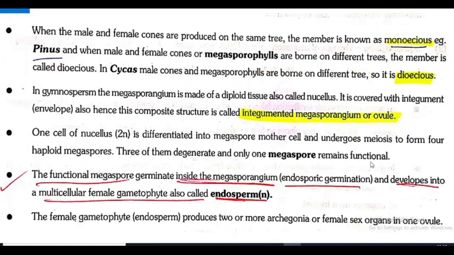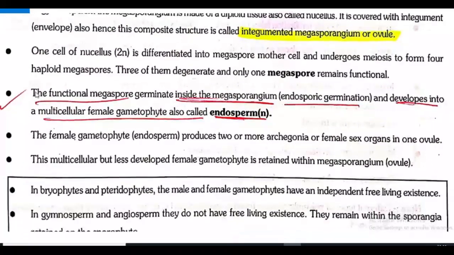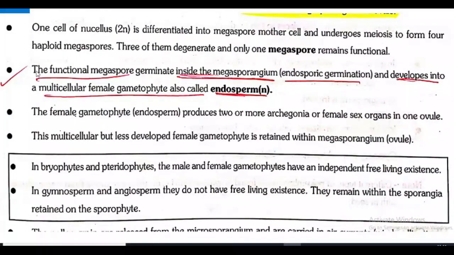Once again, see the point. One of the cells of nucellus is differentiated into megaspore mother cell and it undergoes meiotic division to form 4 haploid megaspores. From this, only 1 is functional, the other 3 degenerate, and this 1 functional megaspore remains.